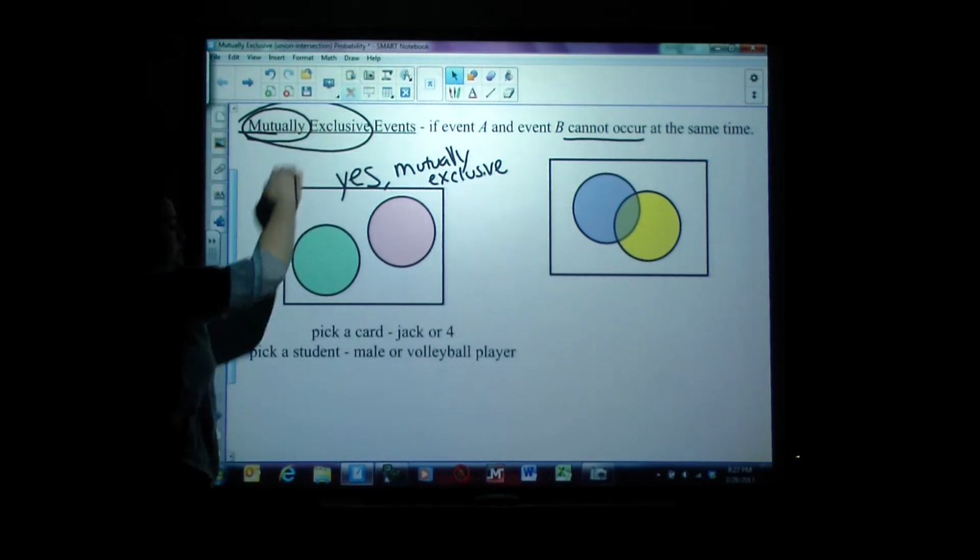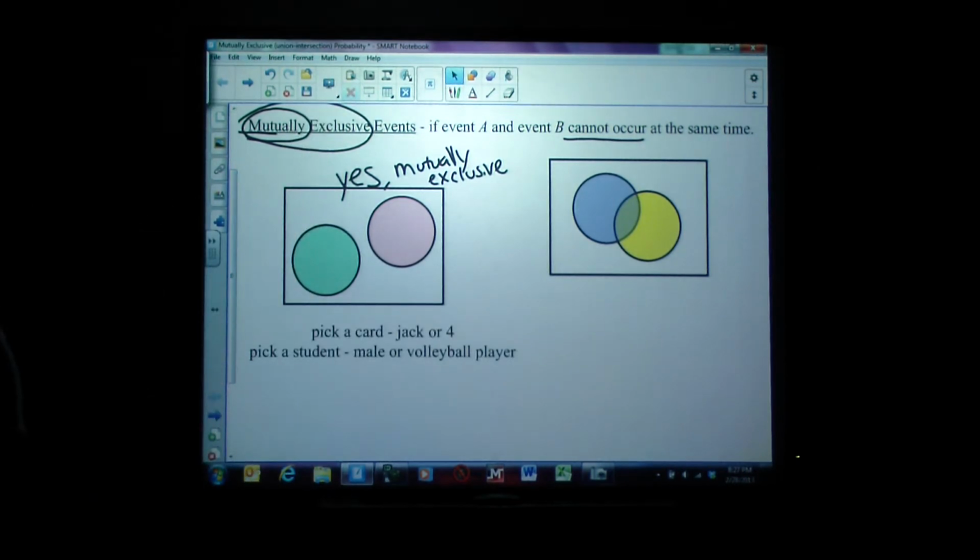Some examples would be if you needed to pick a card. If we were talking about the probability of picking a jack or a 4, there is no way to pick one card out of the deck that is both a jack and a 4 at the same time.